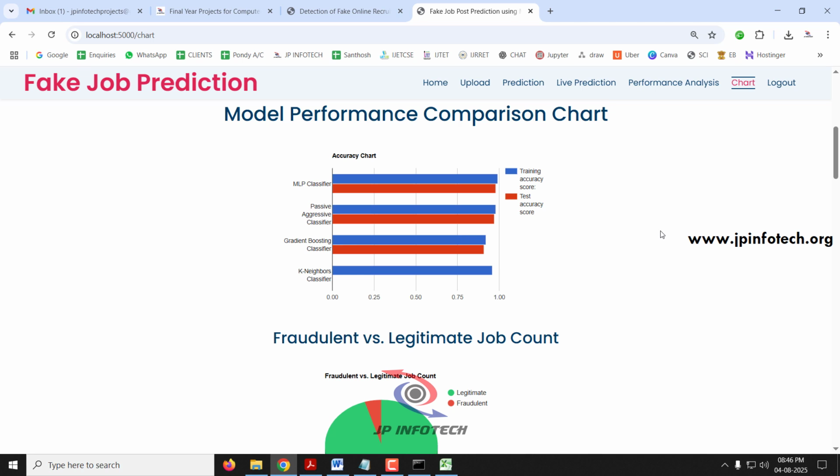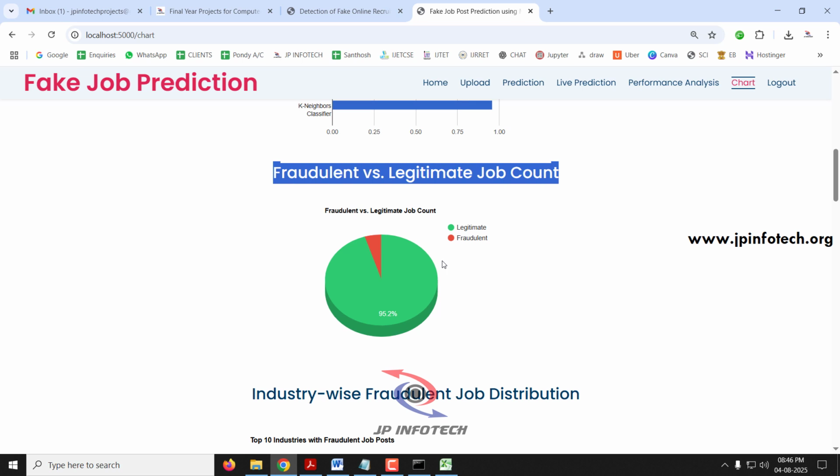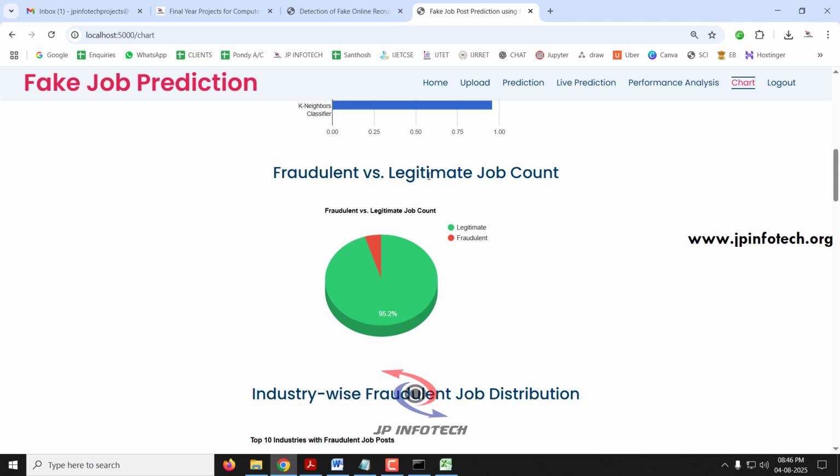The next chart is the fraudulent versus legitimate job count. Here you can see the dataset contains 95.2% legitimate posts and 4.8% with the fraudulent label. Those details are depicted in this fraudulent versus legitimate job count chart.